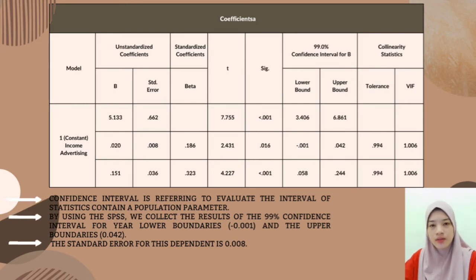And the last table. For this table, the confidence interval is referring to evaluating the interval of a statistic containing a population parameter. By using SPSS, we collect the results of the 99% confidence interval for the lower boundary, negative 0.001, and the upper boundary is 0.042. The standard error for this dependent is 0.008. I think that's all for me.